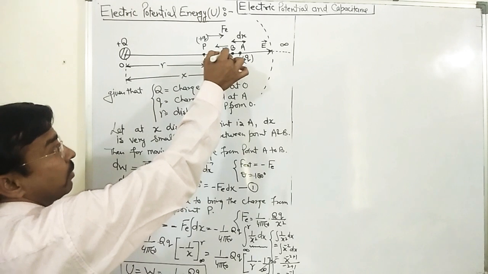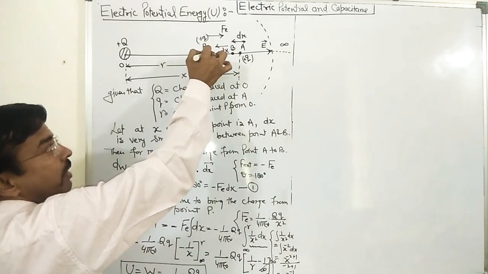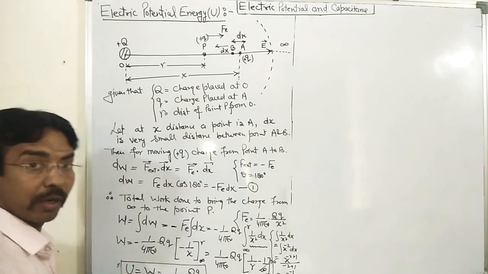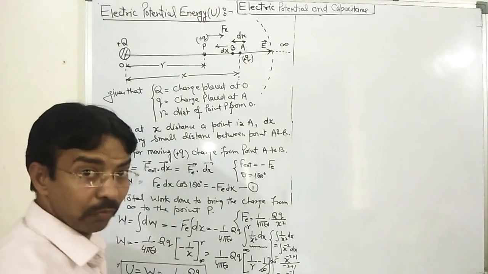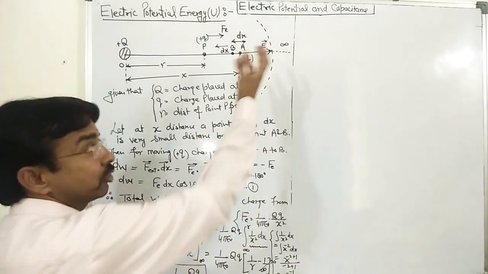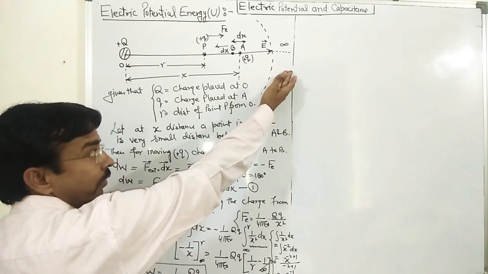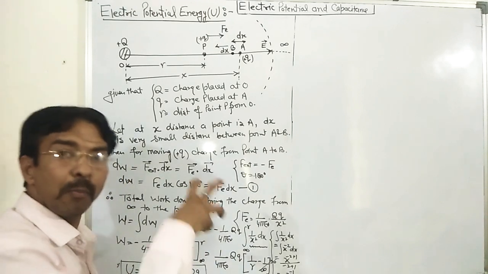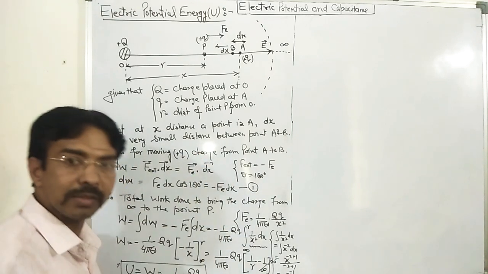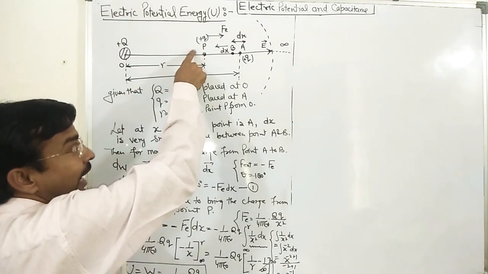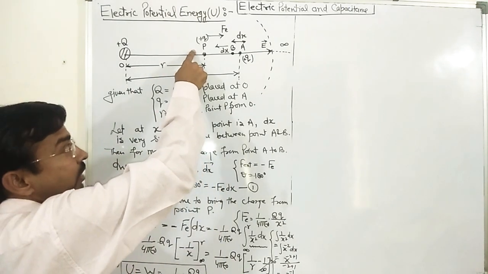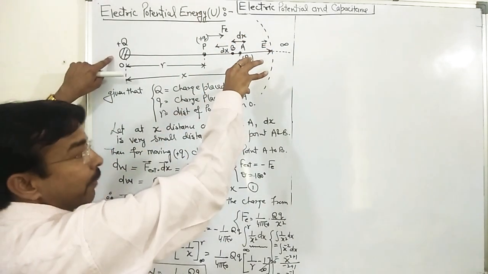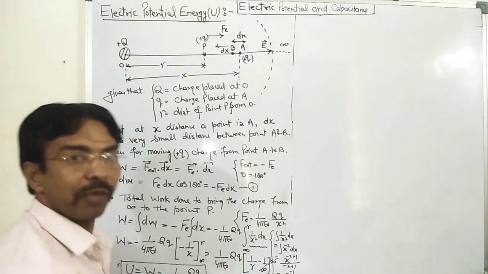This is the potential energy of the system in which a small charge q is placed at the point P. Such an amount of work is done by an external agent to bring the charge from infinity to this point, and it is stored in the form of potential energy in that system. When you leave the charge at the point P, due to that potential energy, it will move away from the source charge capital Q and go up to infinity.